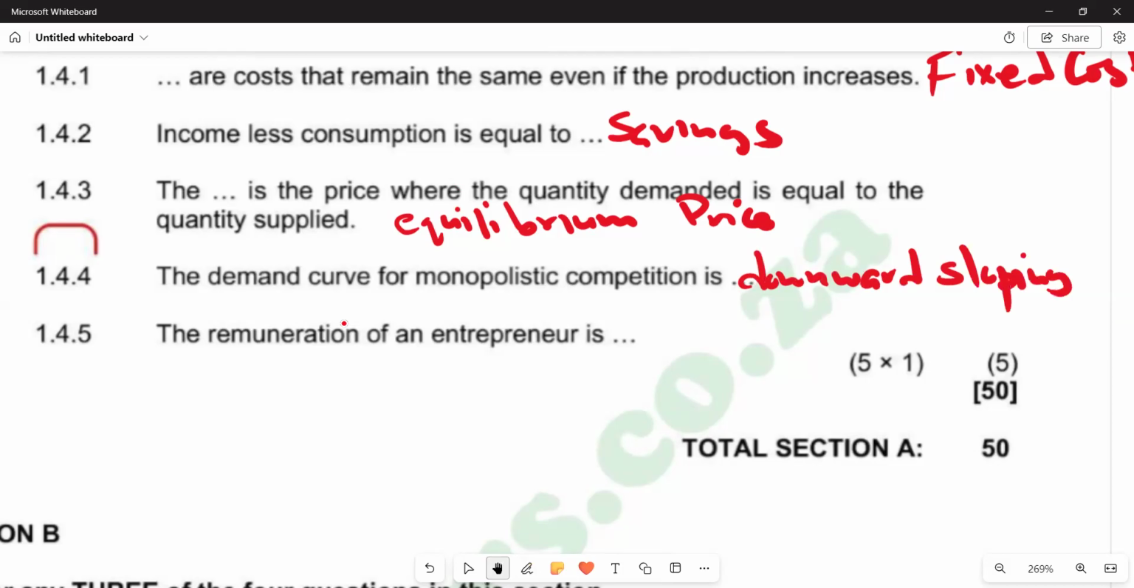Then the last part of the question says the remuneration of an entrepreneur is, and we know that is profit. Remember, profit comes as the factor income of entrepreneurship. We have the factors of production, that is land, labor, capital, and entrepreneurship. And the income we have for land is rent, and for capital is interest. When it comes to entrepreneurship, we regard profit as the factor income. So the remuneration of an entrepreneur is profit.